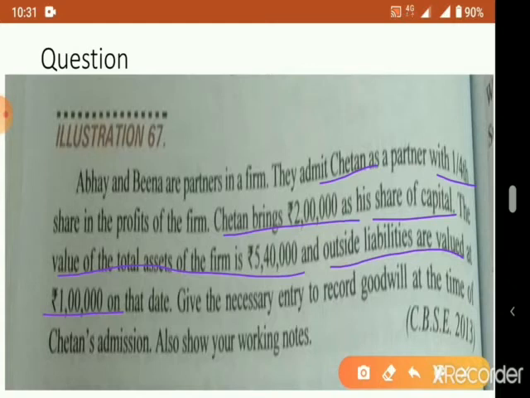That means the combined capital of Abhay and Beena. Then we add Chetan's capital also with that. Combined capital means we need the total capital including the new partner. So how to solve that, we will discuss now.